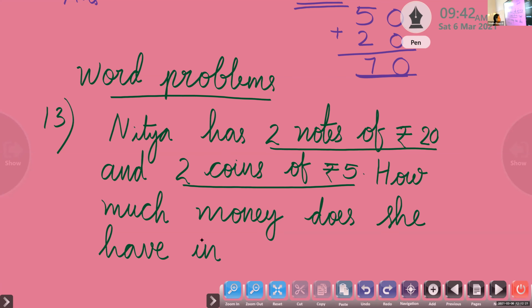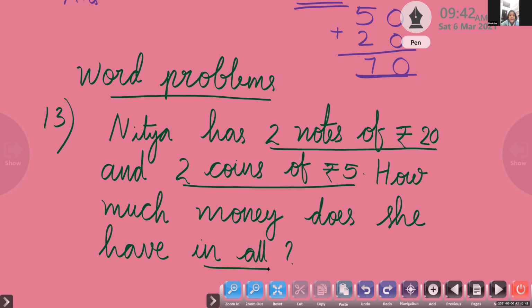Now you know how to make the question also. Nitya has 2 notes of rupees 20 and 2 coins of rupees 5. How much money does she have in all? Are you remembering the words 'in all'? What is the meaning of that, in all? It is related to which word?